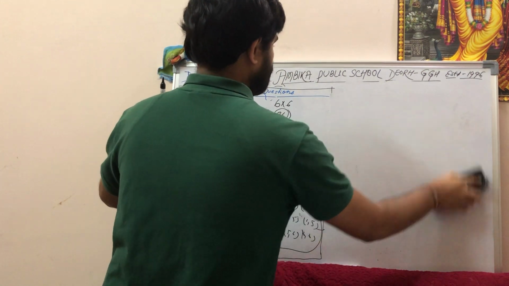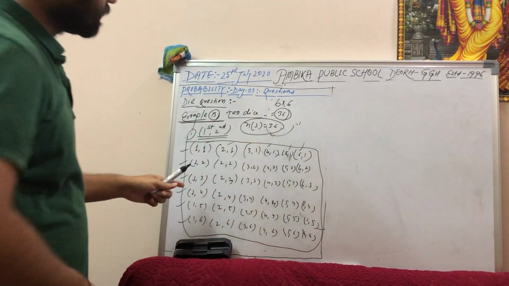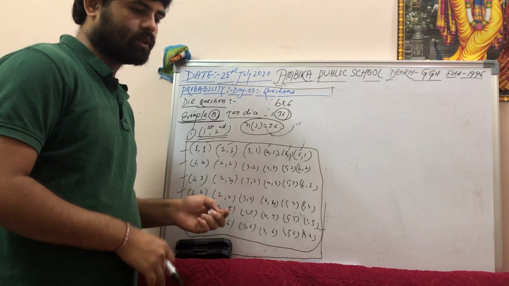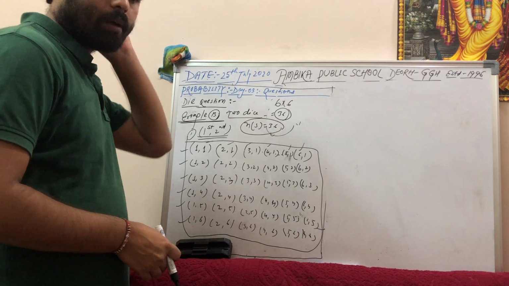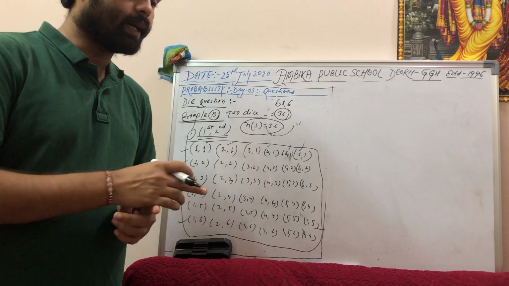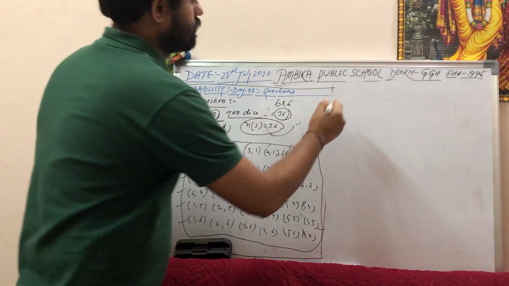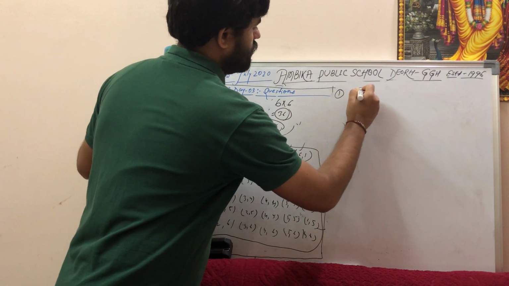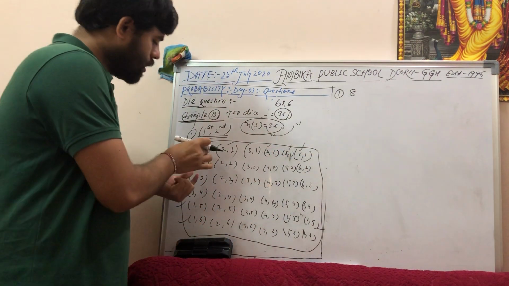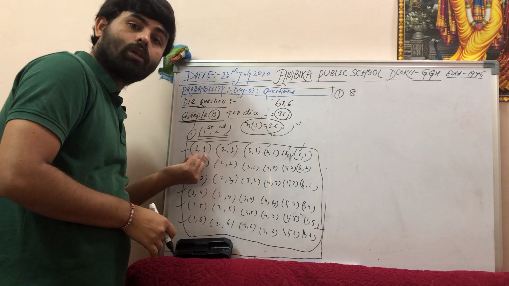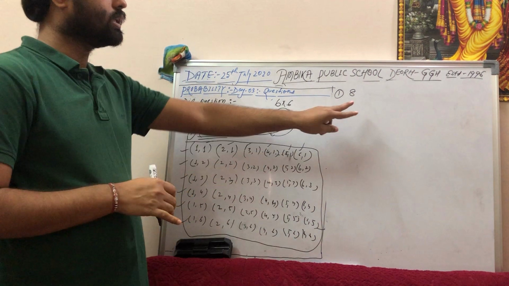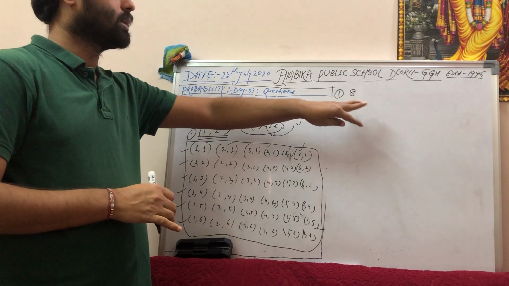Fine. So this is the answer of your first part, okay. Write down all the possible outcomes. Now the question is, what is the probability that the sum of two numbers appearing on top of the dice is 8? What is the probability that the sum of the numbers you are getting on these two dice, first dice 1, second dice 1, the sum is 2, but the question is what is the probability that you are getting a sum of 8?